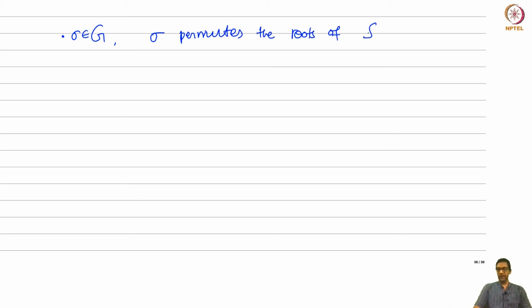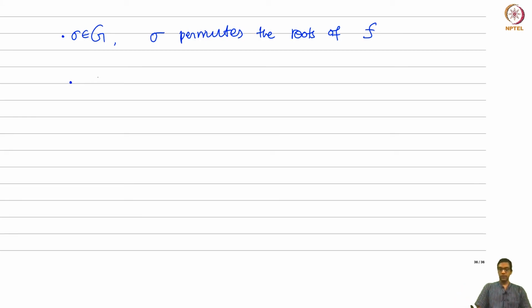So this is our usual fact. If alpha is a root of f, sigma of alpha must be a root of f. So sigma must permute the roots of f among themselves. And there are 5 roots, right? And we also know that there always exists an element of the Galois group which takes any root of f to any other root of f if f is irreducible.